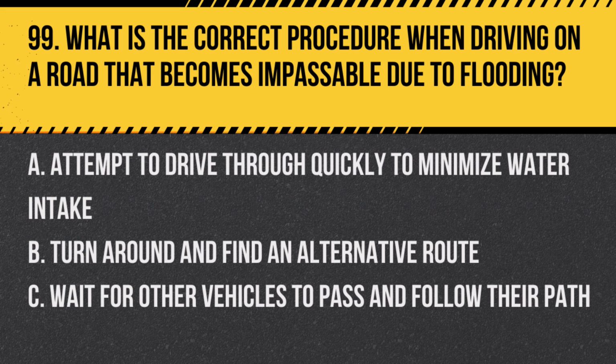Question 99. What is the correct procedure when driving on a road that becomes impassable due to flooding? A. Attempt to drive through quickly to minimize water intake. B. Turn around and find an alternative route. C. Wait for other vehicles to pass and follow their path. Answer. B. Turn around and find an alternative route. Driving through floodwaters is risky and can lead to vehicle damage or loss of control.